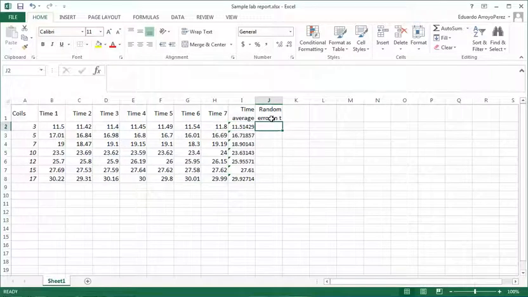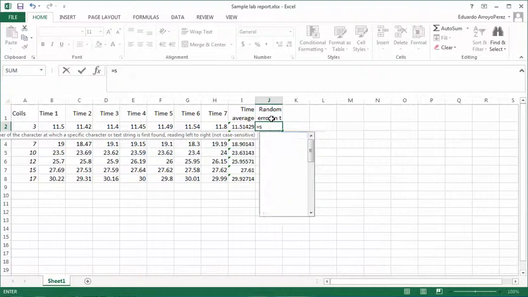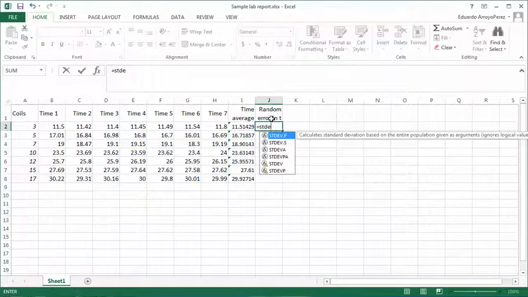Okay, so again, equals, and then the standard deviation. If you're using the German version of this, no problem. All you need to do is Google standard deviation for Excel in German, and you will very quickly find a list of the equivalents. I'm using standard deviation.p, but it really makes no difference which one I'm using.